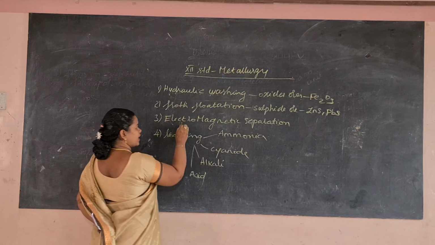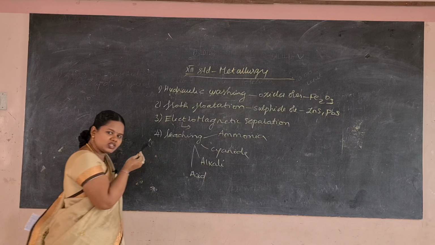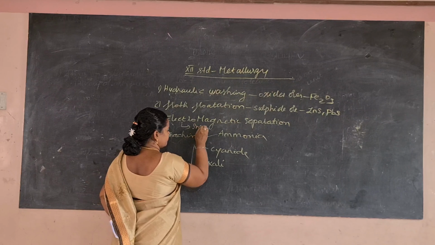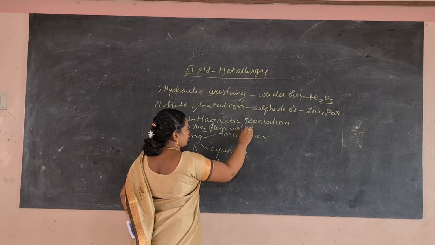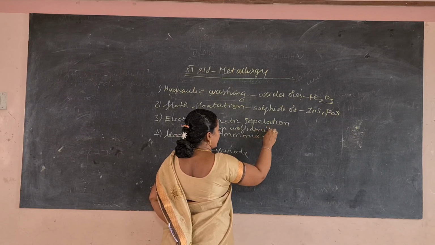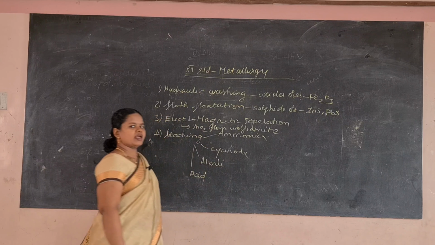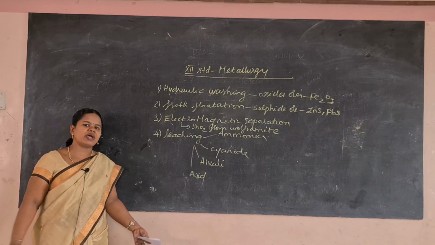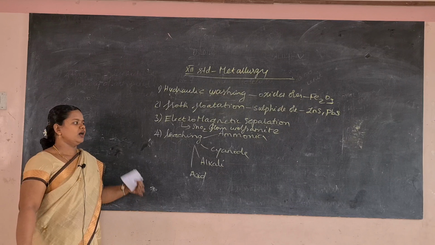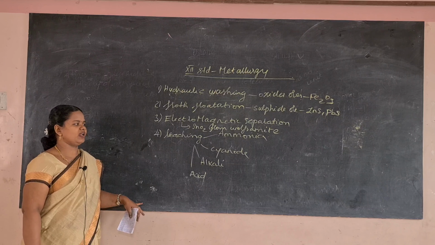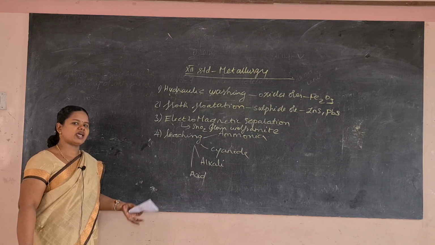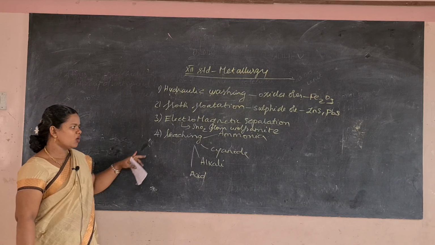And electromagnetic separation: we can separate tin stone from wolframite, and all the siliceous impurity can be separated from chromite and pyrolusite. That is, the non-magnetic impurity can be separated from the magnetic ore particle, or the magnetic impurity can be separated from the non-magnetic ore particle.